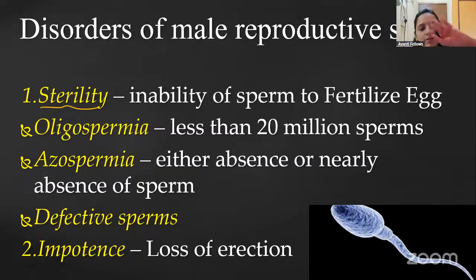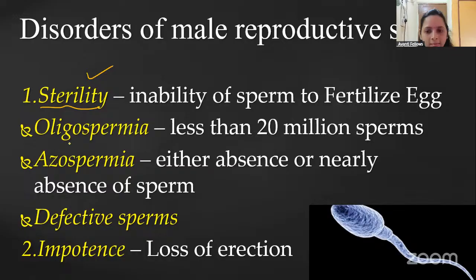It loses its energy and dies. Intercourse is happening, but there is no pregnancy, no fertilization. That we call sterility.